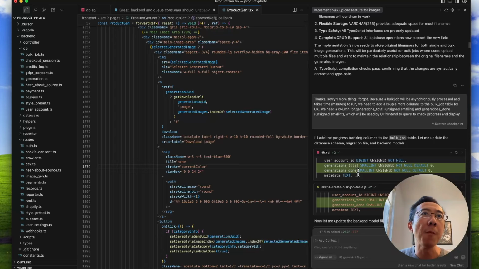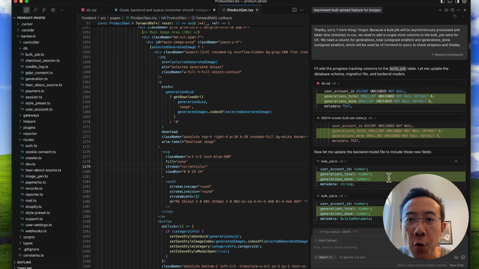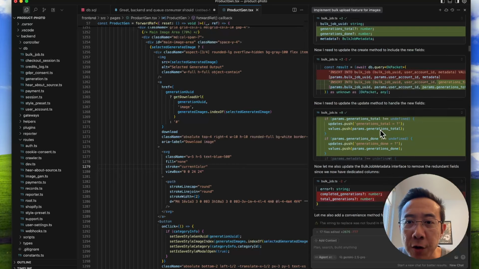The batch job might take 5 minutes to complete. We want to show on the UI, hey, we have 2 images done, 5 images done, 10 images done, and in total we have 20. So we're 50% done, 75% done, and so on. So we need to add that column, and it's going to do that.